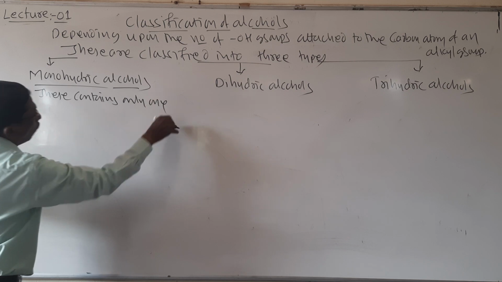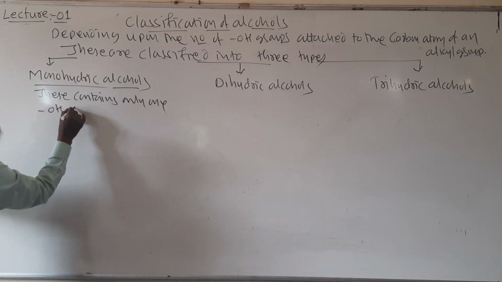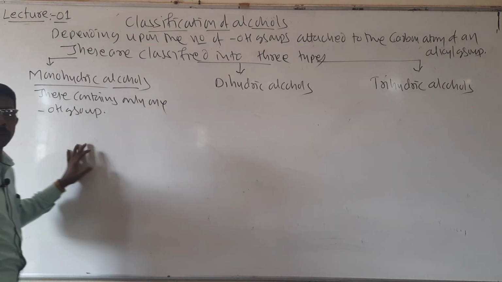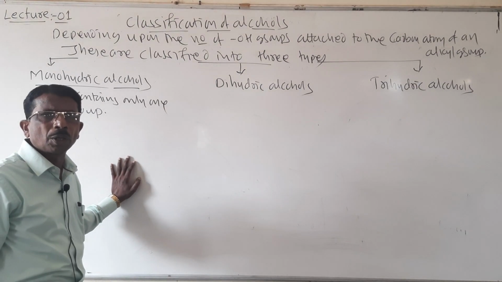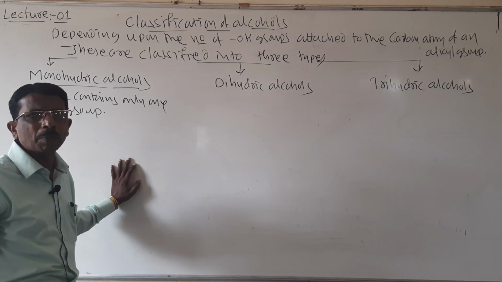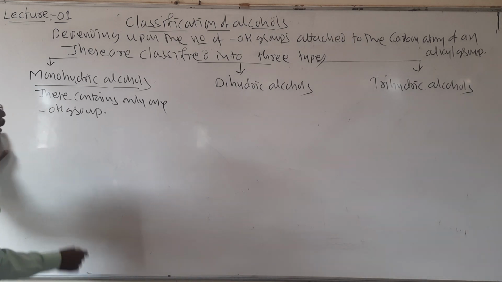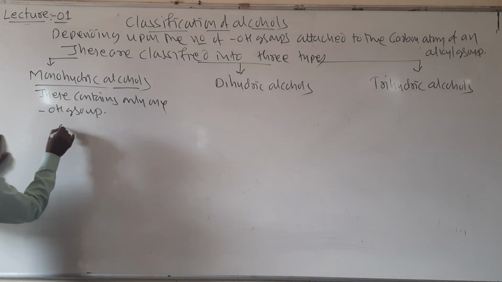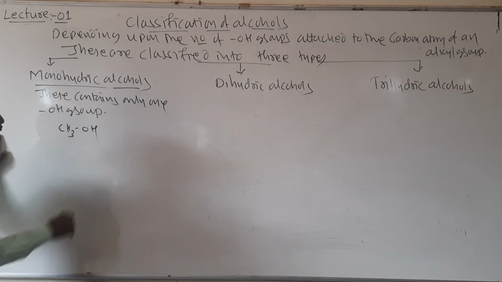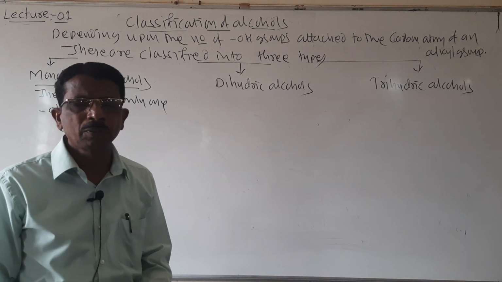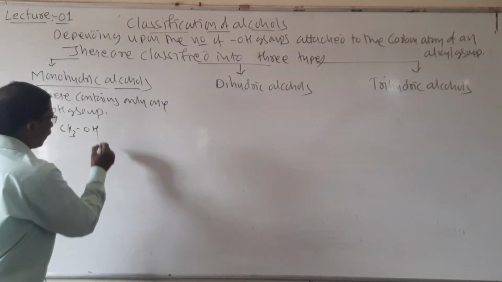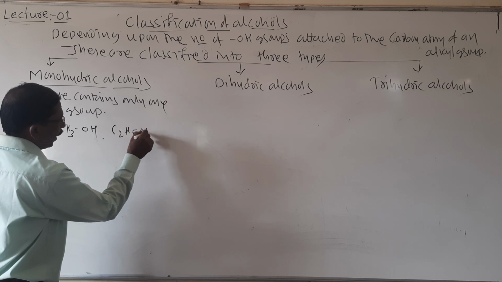only one OH group. So the OH group is attached to the sp3 hybridized carbon atom of an alkyl group. So these contain only one OH group, that is CH3OH, methyl alcohol. So these contain only one OH group, C2H5OH.